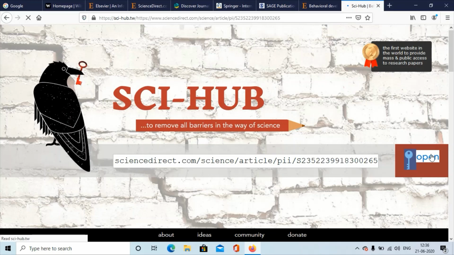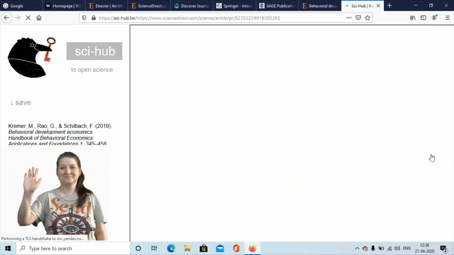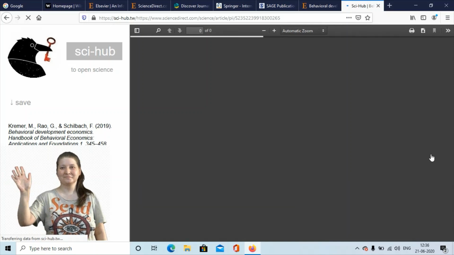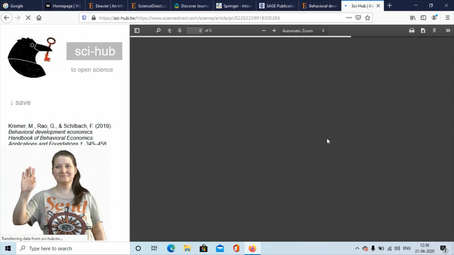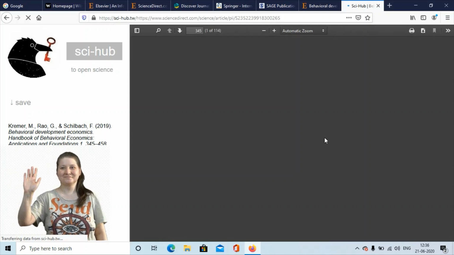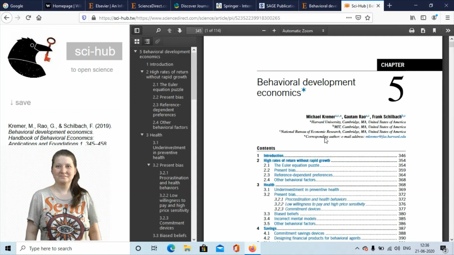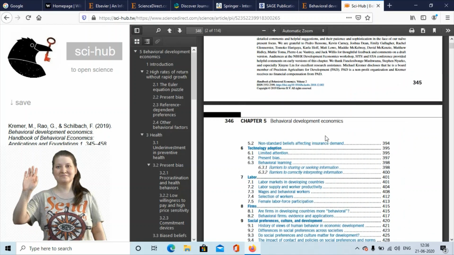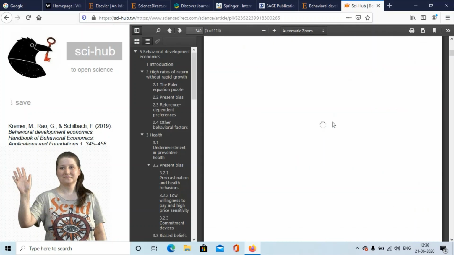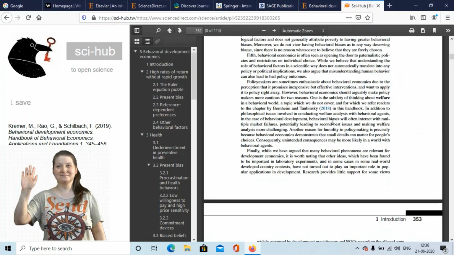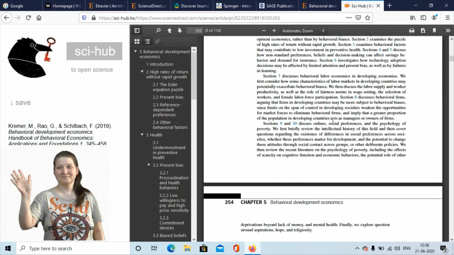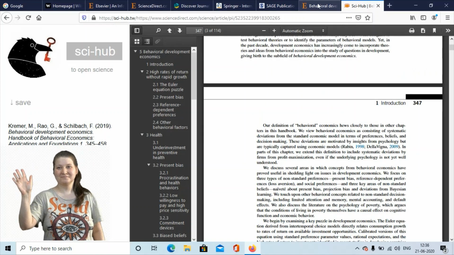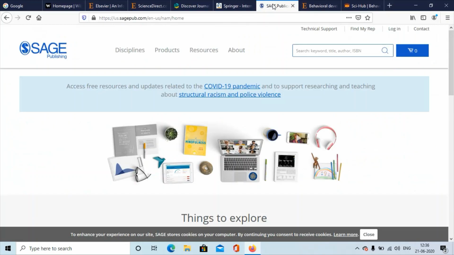And the paper that you're not able to view, that you have to purchase, you can see over here. So now this is the paper that we wanted to see, and you have a PDF of this, so you can read it over here. There would be some that you are told to purchase, so you don't have to spend that much at that time. You can just look at Sci-Hub and get your work done.